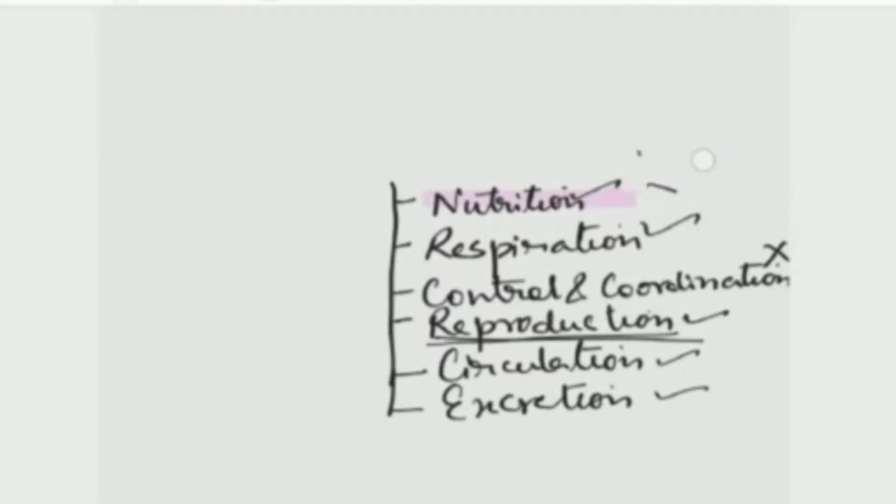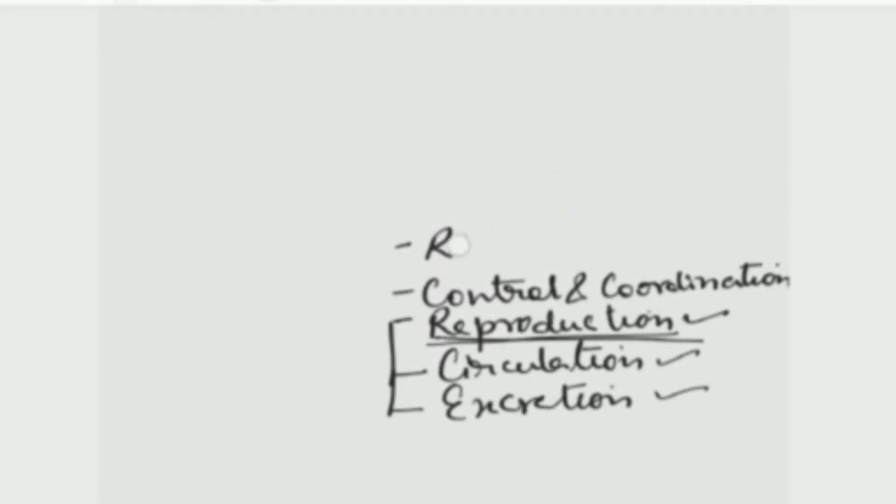Now let me discuss the autotrophic mode of nutrition, where you will learn about photosynthesis. So what is the autotrophic mode of nutrition? It is seen in green plants. The green plants require some raw materials for performing this process. What the raw materials are and how this process takes place, we will learn in this chapter. We will also study some activities related to this autotrophic mode of nutrition. All green plants show the autotrophic mode of nutrition.